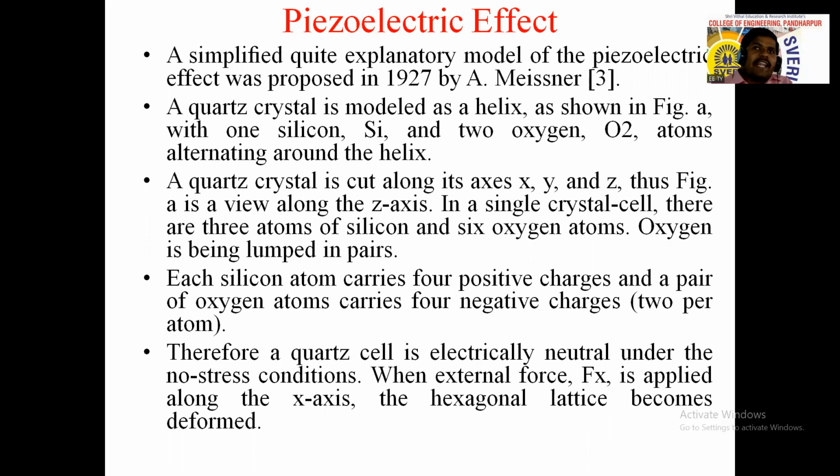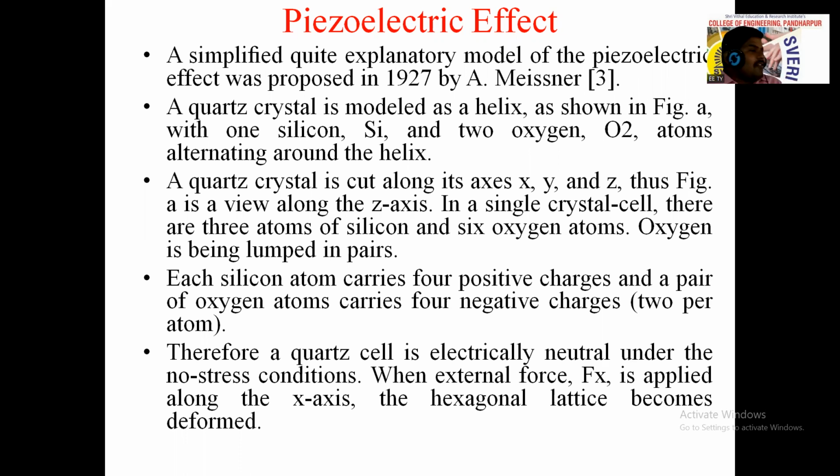See, the simplified quite explanatory model for piezoelectric effect was proposed in 1927. So this is the background related to piezoelectricity when it is invented. It was proposed in 1927 by A. Messner. A quartz crystal is modeled as a helix as shown in figure A. Figure A मध्ये दाखवल्याप्रमाणे एक quartz crystal आपण consider केलेलं आहे with one silicon, that is Si, and two oxygen. So the chemical formula for that quartz crystal is nothing but SiO2, having Si material 1 and oxygen 2. Okay.